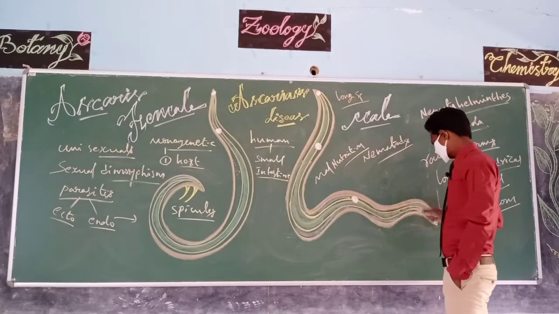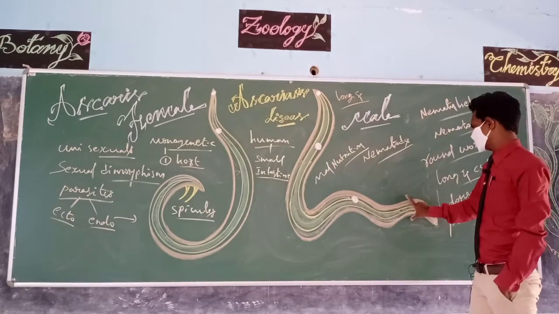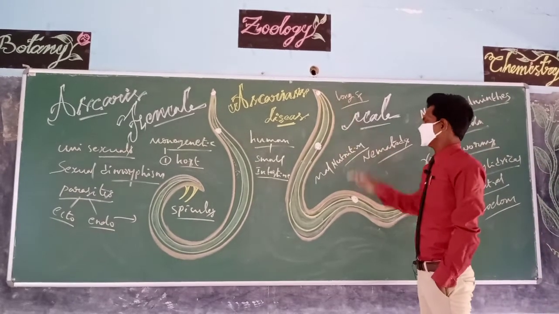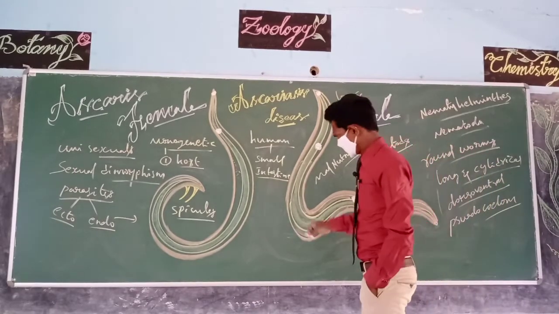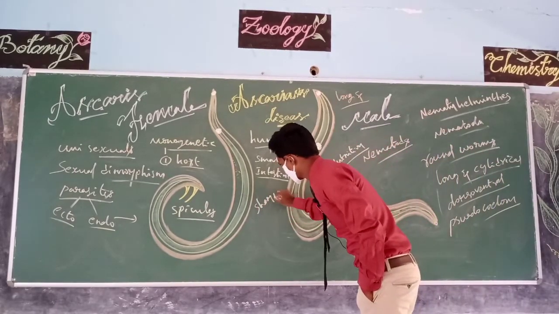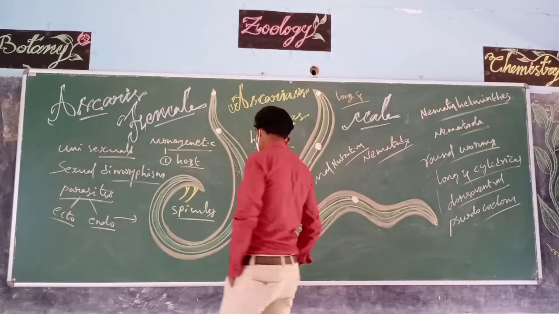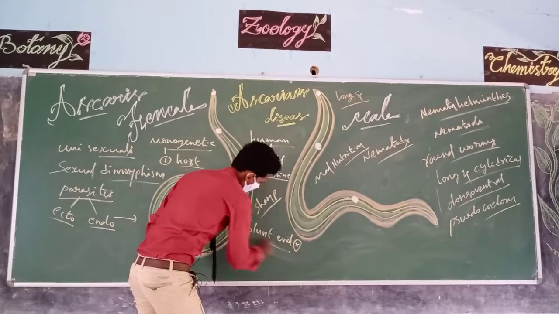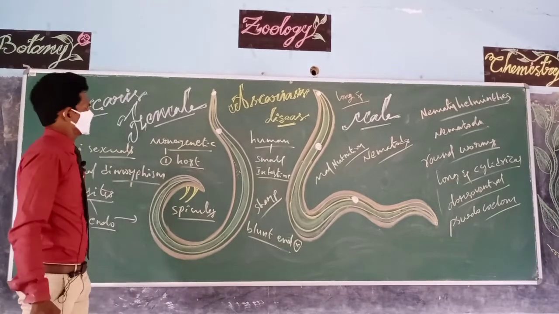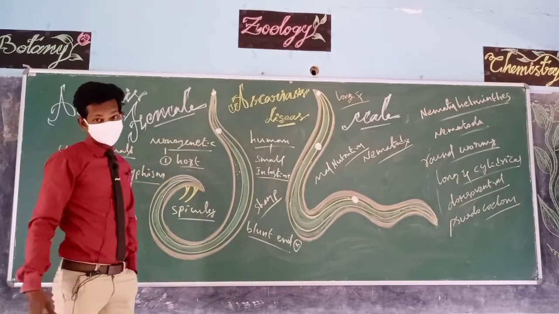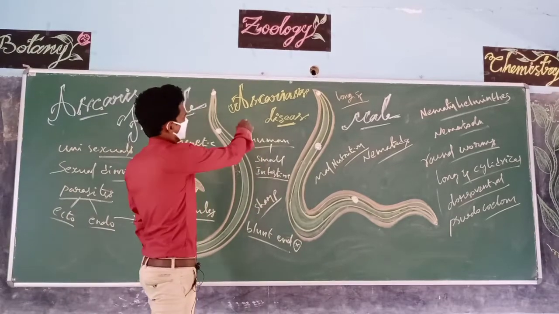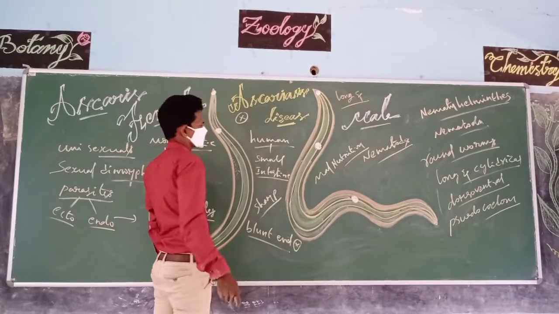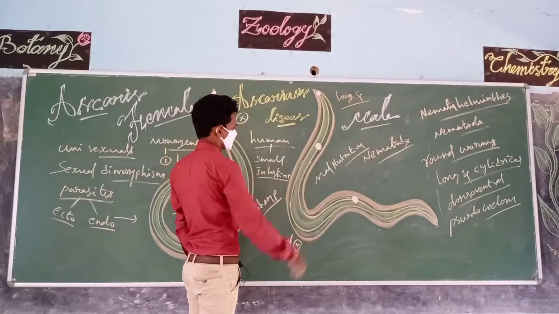But in the female worm, the posterior region is not curved, it is straight. In both male and female worms, the anterior and posterior regions are slightly sharp. They have no blunt end, so the blunt end is absent. These worms cause a disease called Ascariasis, but this is not a very deadly disease. We discussed already that it may lead to malnutrition.